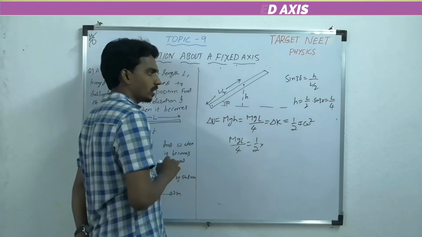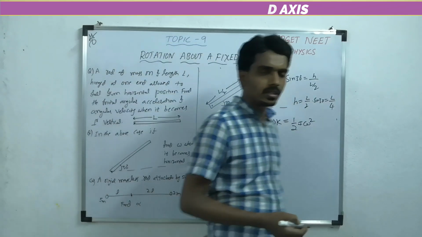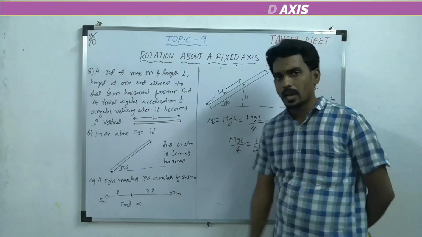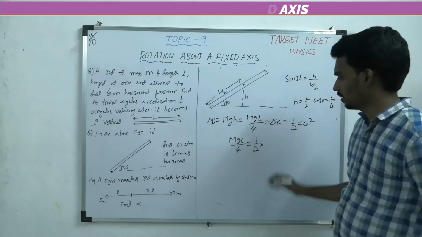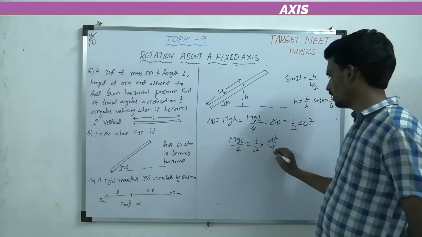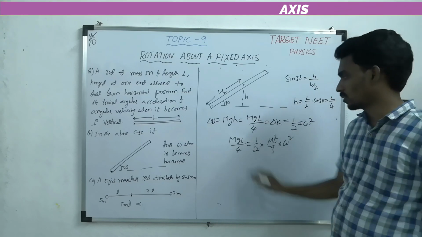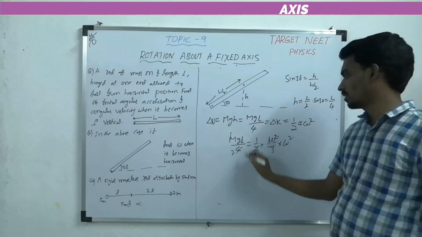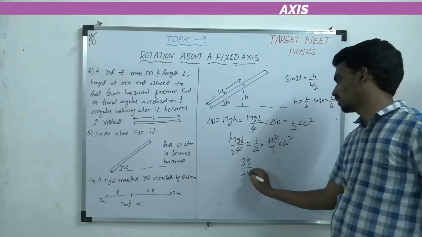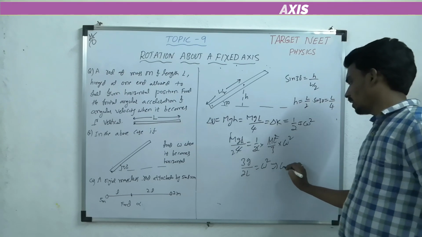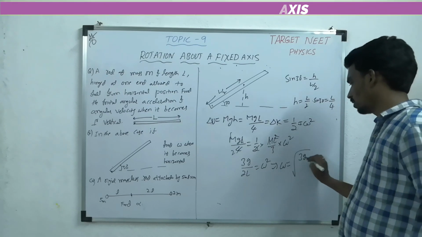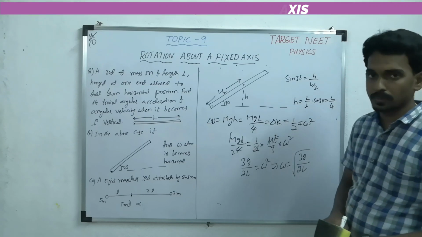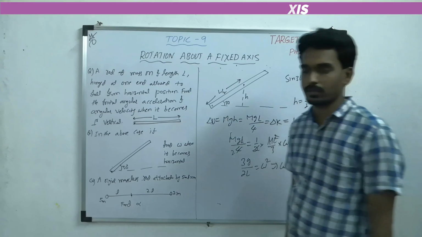What is I? Moment of inertia. Whose moment of inertia? Rotating body, rod. About which axis? About the axis passing through the end. That is ml square by 3, into omega square. m and l cancel, the 2s cancel. Take this 3 to this side: 3g by 2l. So that omega is under root 3g by 2l. Earlier it was 3g by l, now it is 3g by 2l, half.